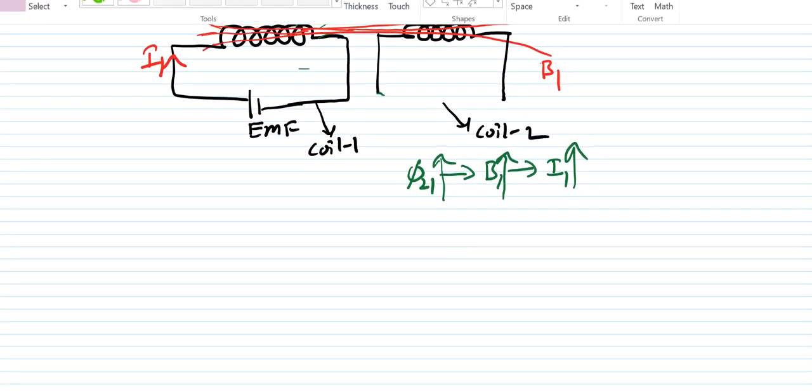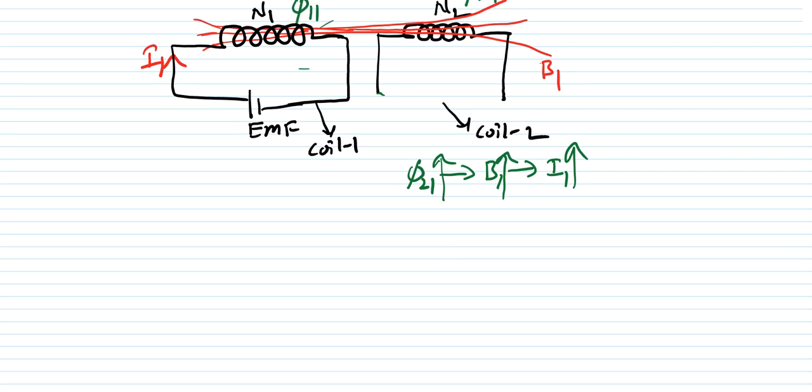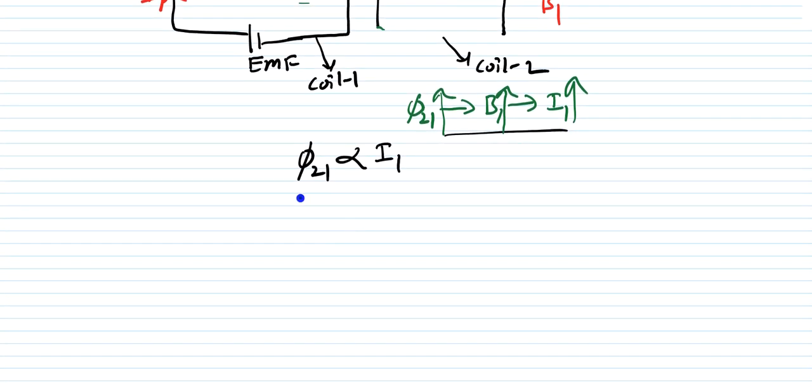So I can write here that my pi 21 is directly proportional to I1. This is what I am writing from this statement. If you remove the proportionality sign, then what you are going to get is M into I1. M into I1.